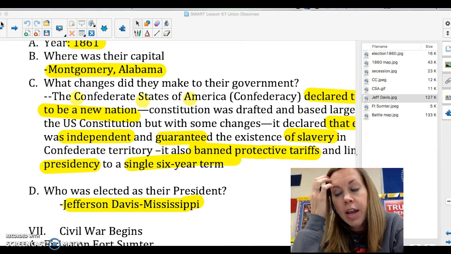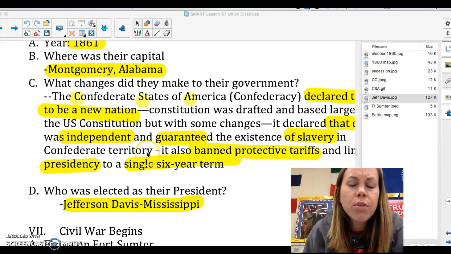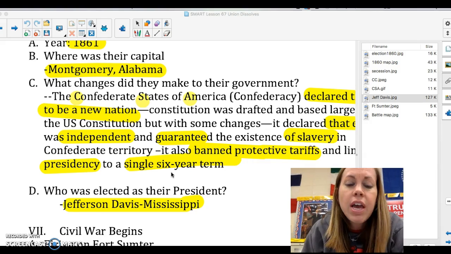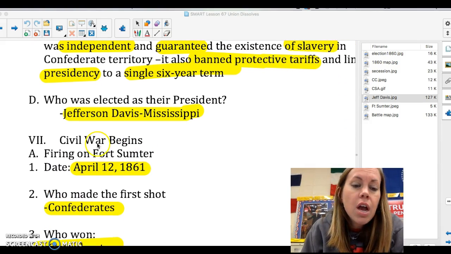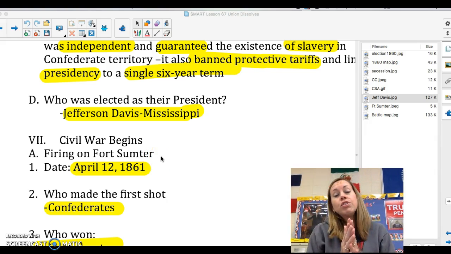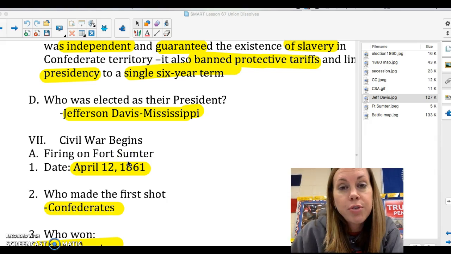He was sort of a difficult person and will argue and fight a lot with his generals and with his staff, and just doesn't run things very well. Not as easy to deal with as Lincoln. So anyway, Civil War is going to start now. The South has seceded with the firing on Fort Sumter.